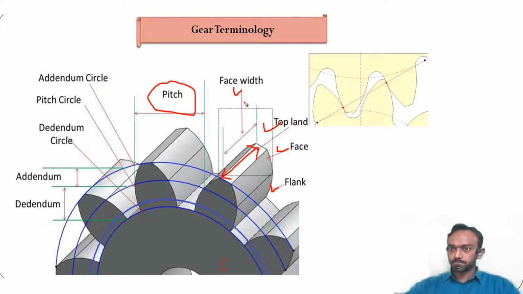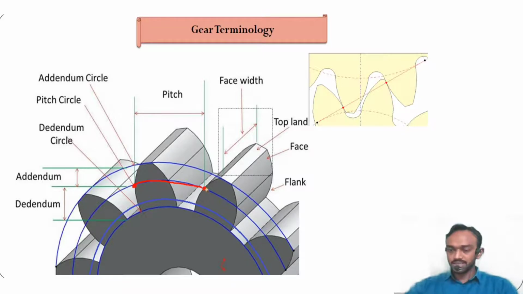And pitch. Pitch is the distance measured from one point of a tooth to the same point on the adjacent tooth, measured along the pitch circle.